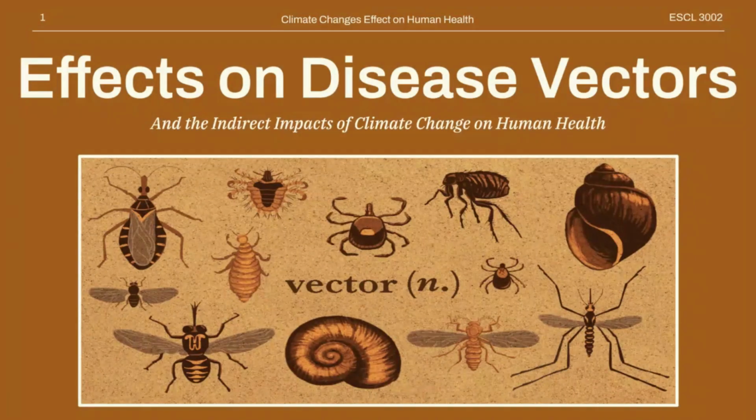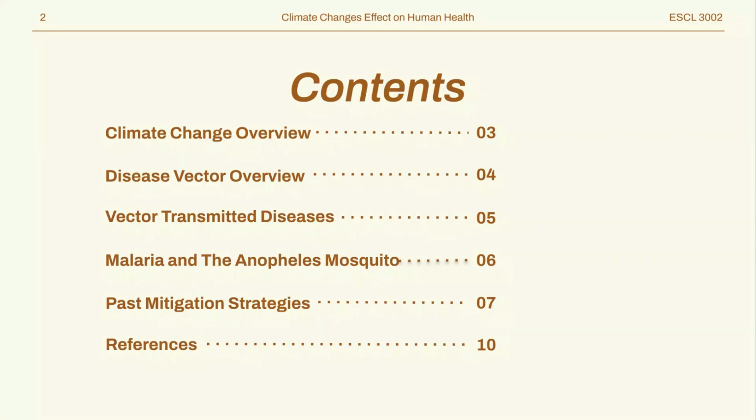This is our presentation on the effects on disease vectors and the indirect impacts of climate change on human health. In this presentation, we will be covering an overview on climate change, disease vectors, vector-transmitted diseases, malaria and the Anopheles mosquito, past mitigation strategies, as well as current research endeavors, and finally our references.